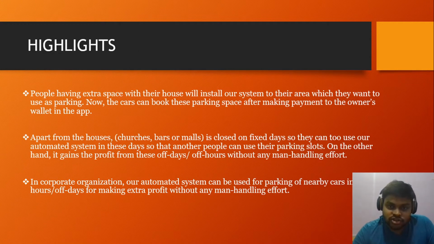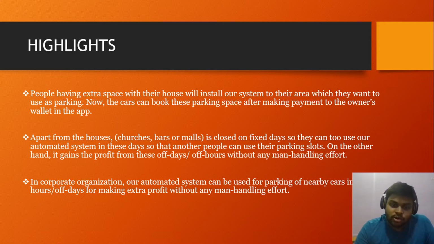The highlights of this project: people having extra space at their house will install our system in the area they want to use as parking, and car owners can book these spaces after making payment to the owner's wallet in the application. Apart from houses, churches, bars or malls can easily use our system to automate renting their parking slots in off hours or off days. Basically, these types of organizations are closed on weekends. So this is another highlight of our project.